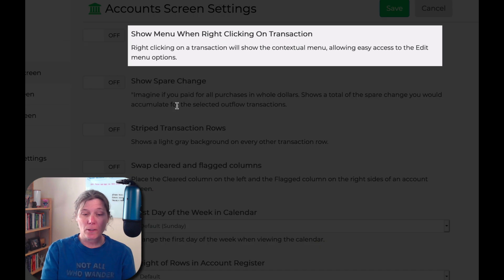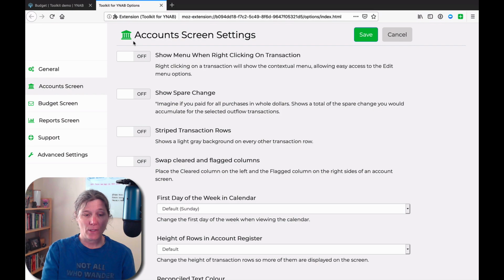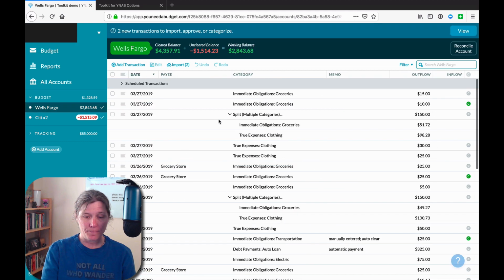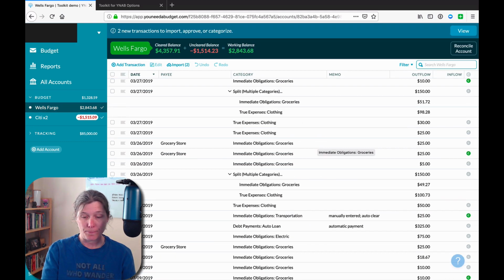And moving on, our next setting is show menu when right-clicking on transaction. So let's look at what that looks like without the setting turned on.